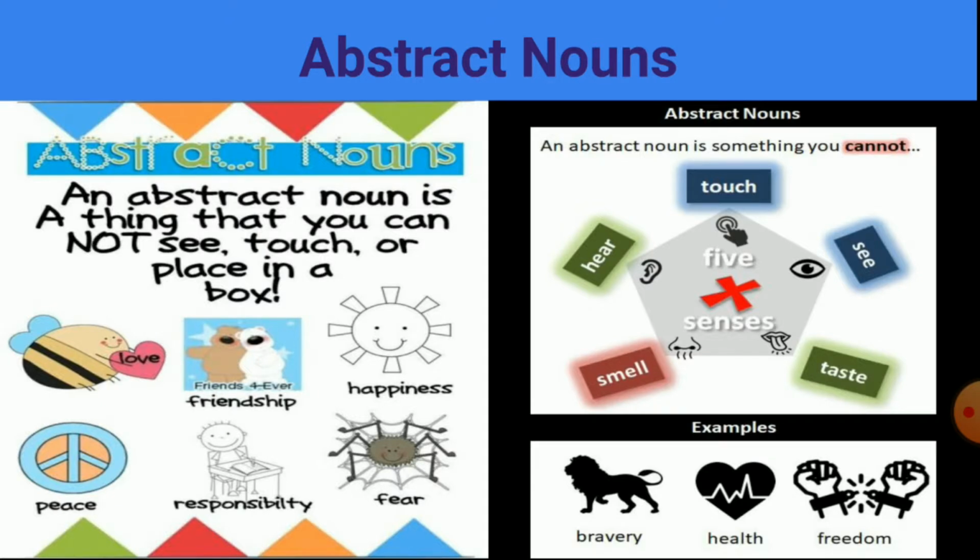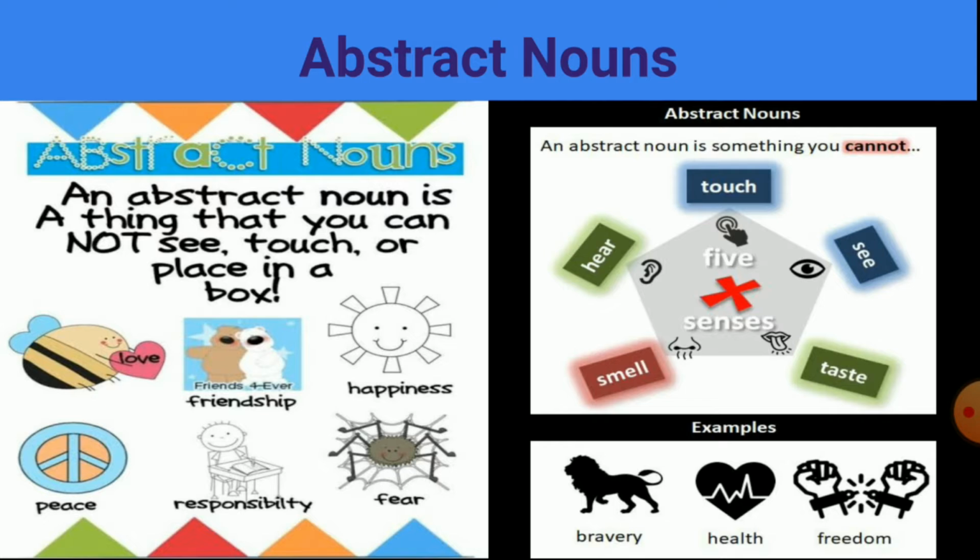An abstract noun is something which you cannot touch, see, taste, smell or hear. That means you cannot use your five senses to see that noun or touch that noun or taste that noun, smell that noun or hear that noun.